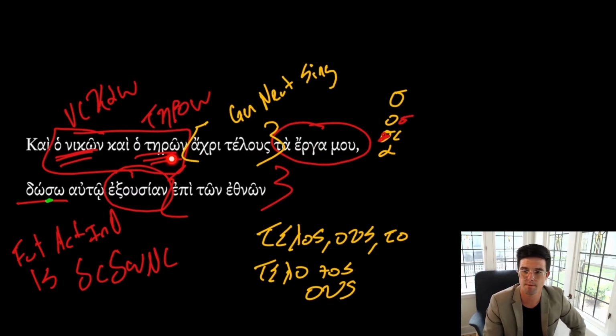So let's put this part back together, and then we'll put the whole thing back together. So we have: and the one who is victorious, and the one keeping my commandments until the end, I will give to that one, to him or her, to them, authority over the nations. So again, one more time, putting it all back together: and the one being victorious and the one keeping until the end my works, I will give to that one authority over the nations.